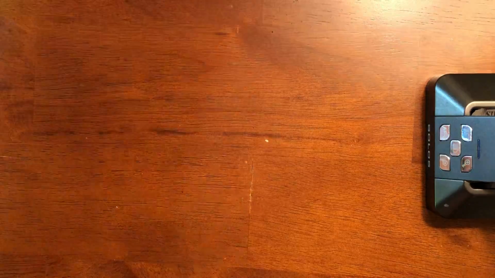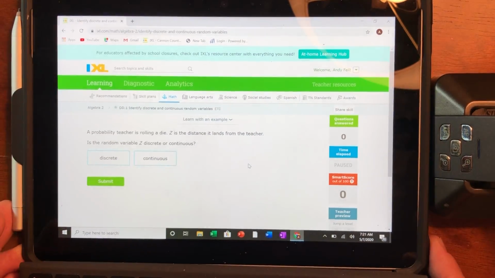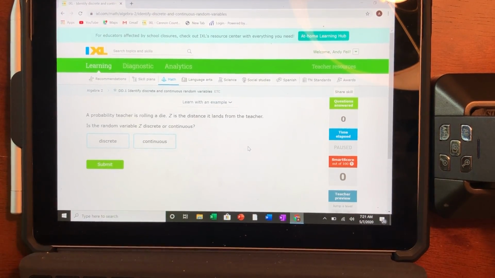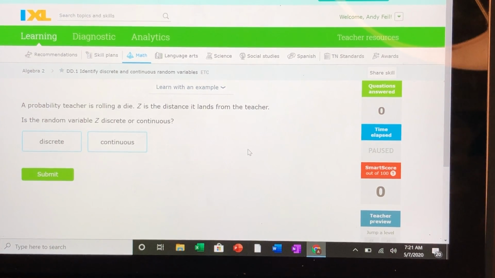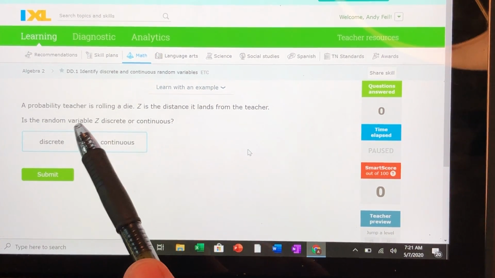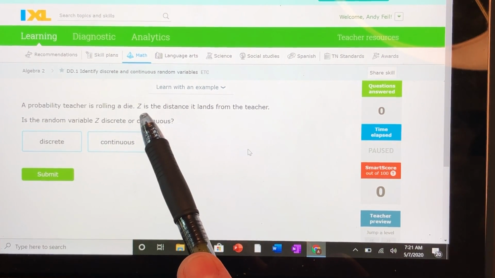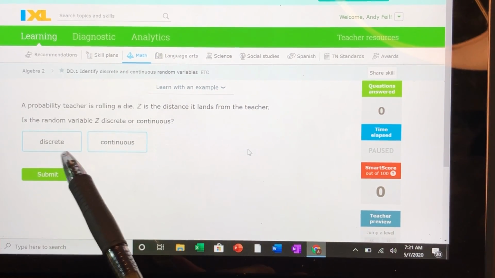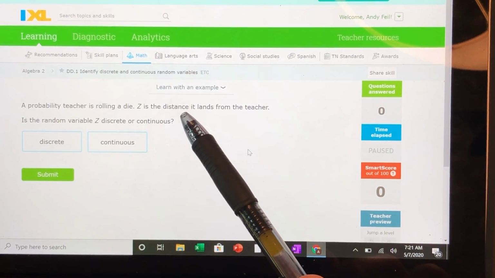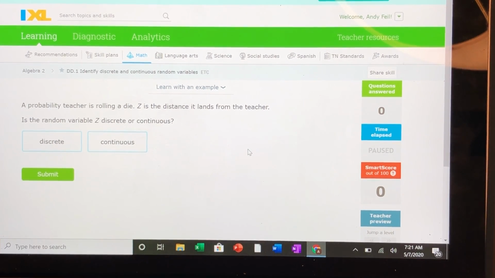And what I'd like to do is just start out looking at a couple of these. This is from DD.1. And let's just try a couple. After you do a couple, I think, like I said, this is going to be pretty easy. You're going to see how this works. A probability teacher is rolling a die. Z is the distance it lands from the teacher. Discrete or continuous? Is distance discrete or continuous?